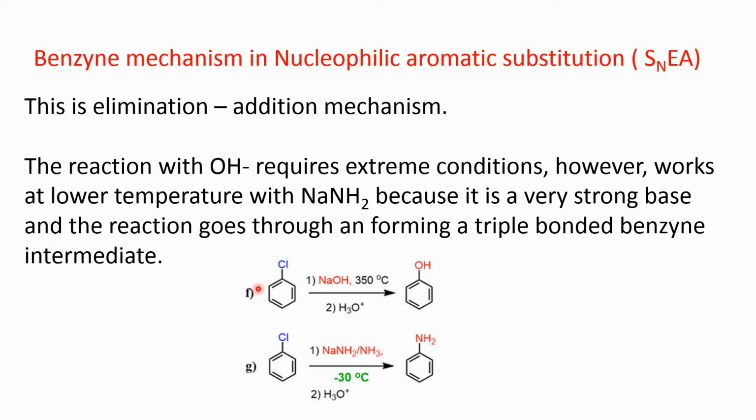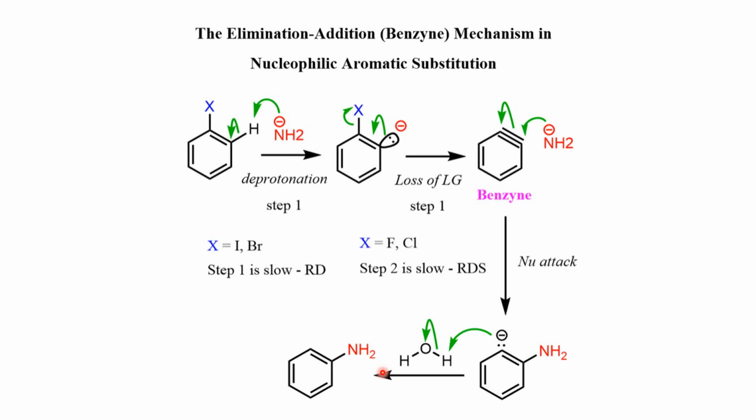See here, this is chlorobenzene. With sodium hydroxide, it requires drastic conditions at 350 degrees centigrade, then this substitution occurs. But with sodamide, which is a strong base, the reaction occurs at low temperature. Now we see the mechanism of this reaction, that is the elimination addition reaction.